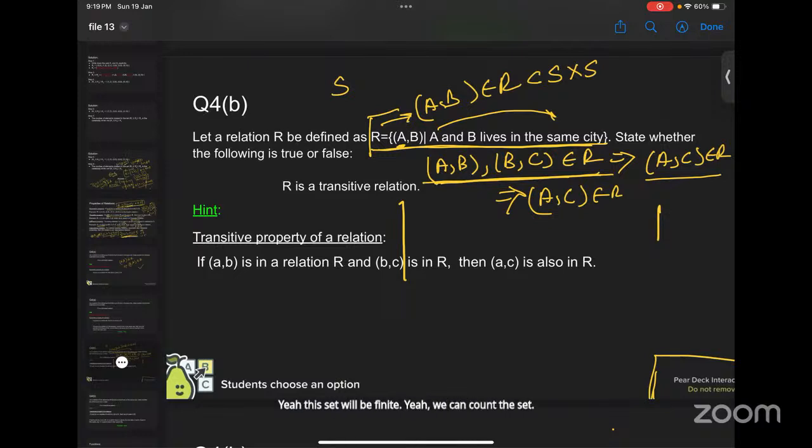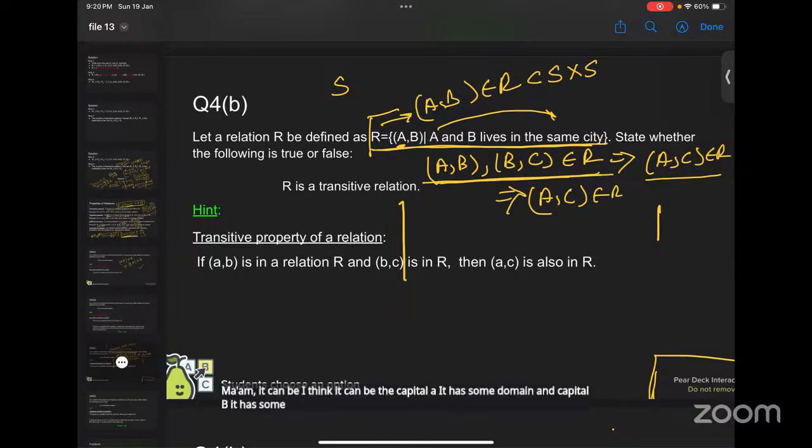I think it can be capital A, which has some domain, and capital B, which has some domain. The whole domain can be the possibility of A cross B. That means the relation.